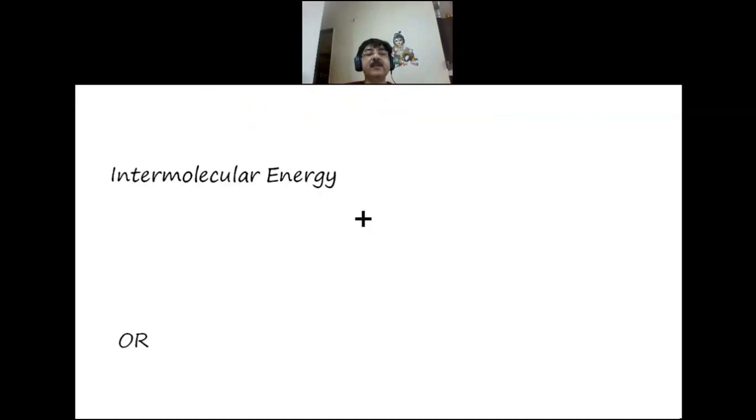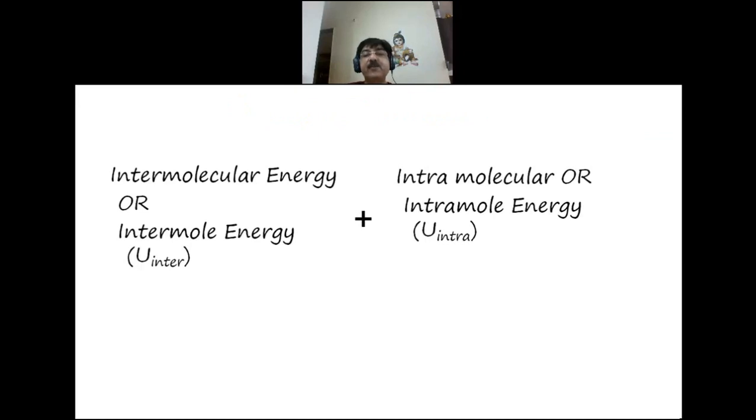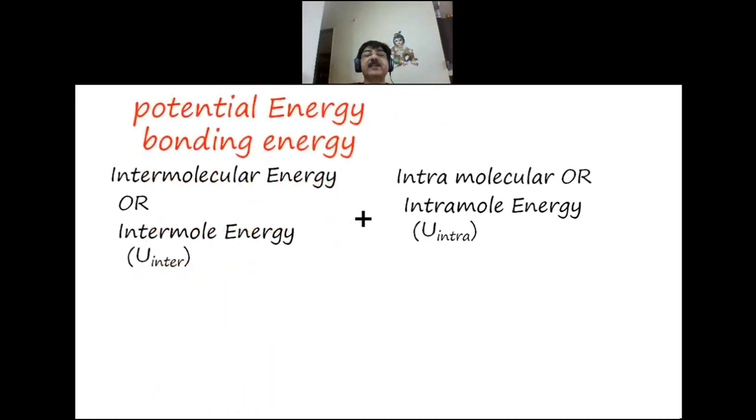Now, intermolecular energy plus intramolecular energy is called potential energy. This is bonding energy. Intermolecular energy is the amount of energy required to separate one molecule from another molecule. If you take water, for example, and it contains n number of molecules, to separate one water molecule from another water molecule, the amount of energy supplied will be called intermolecular energy.